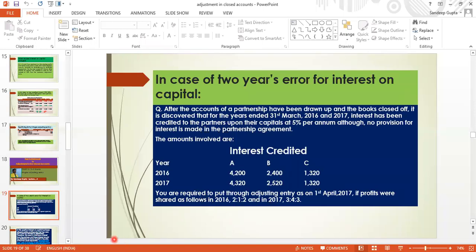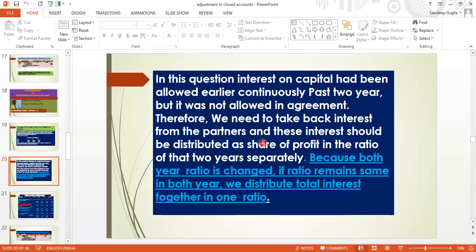So I think just try to understand first of all the question, what is written here, what you have to do. I want to ask you people for your perception, what you would do for this question. So now we continue the solution. You can see, here it is saying in this question, interest on capital had been allowed earlier continuously for the past 2 years, but it was not allowed in the agreement.